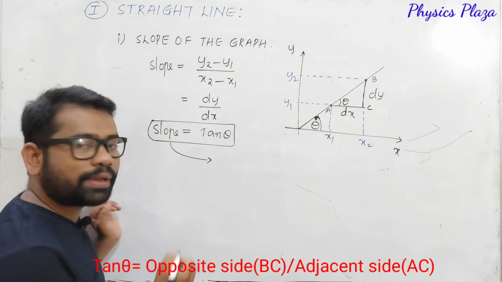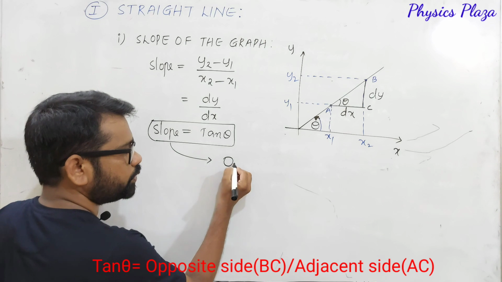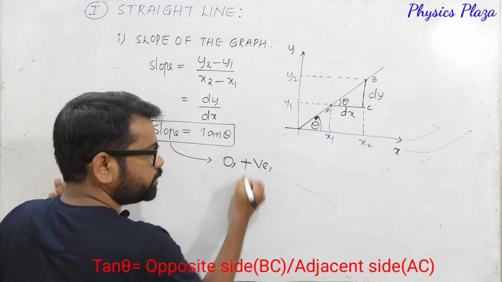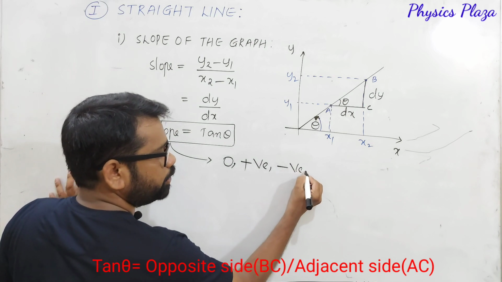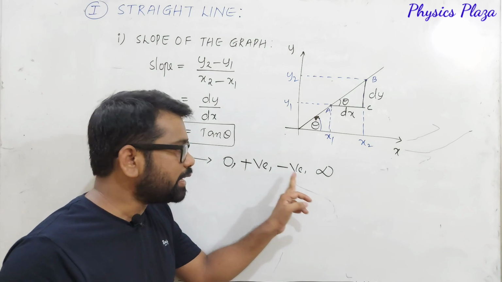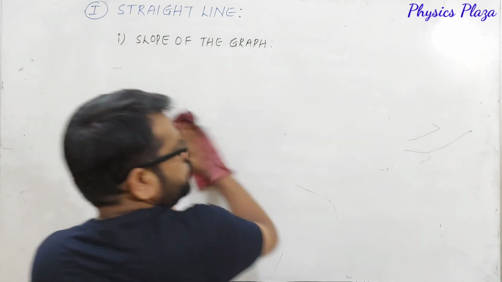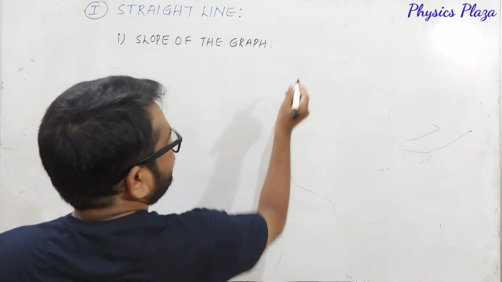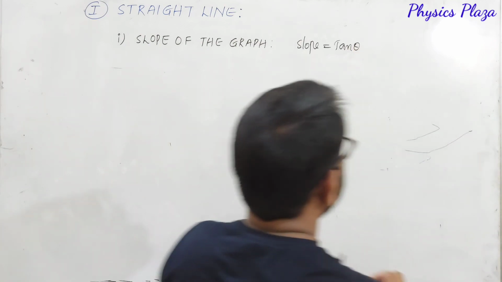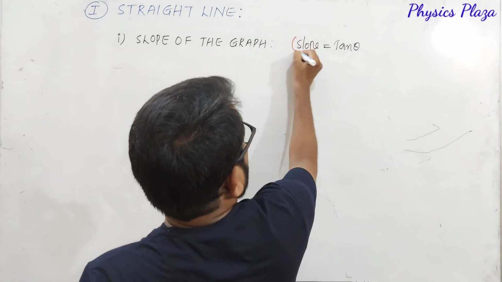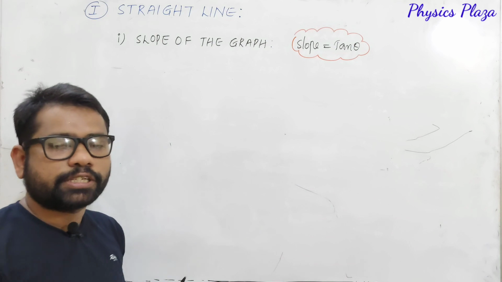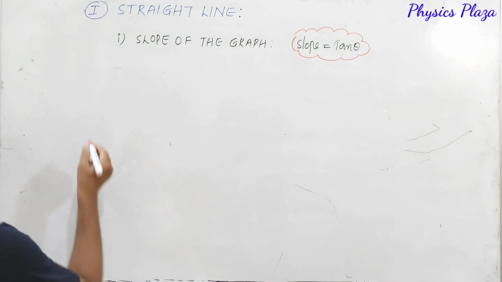Children, this slope can be 0, slope can be positive, slope can be negative, and even slope can be infinity. So these are the 4 cases which we are going to discuss. Slope is equal to tan theta. So with the help of this only, we are going to discuss some special cases. So let us see, dear children.